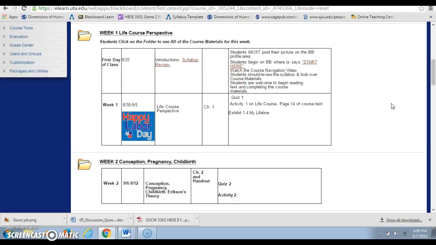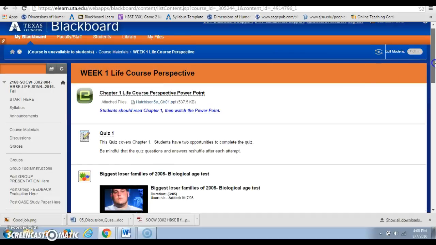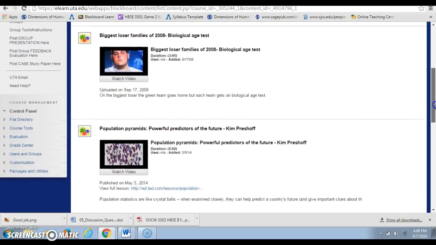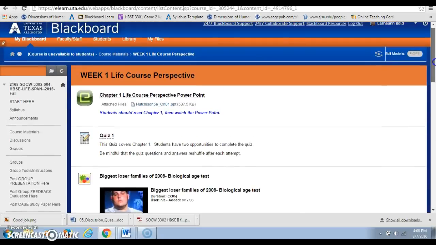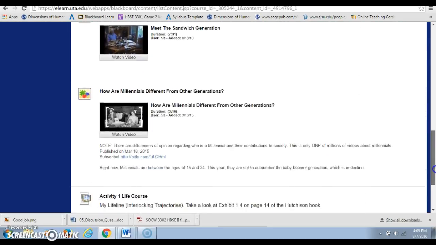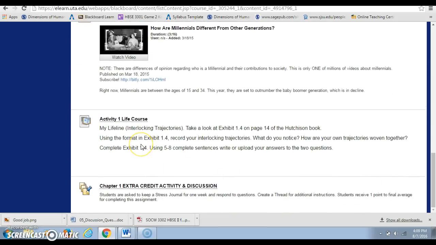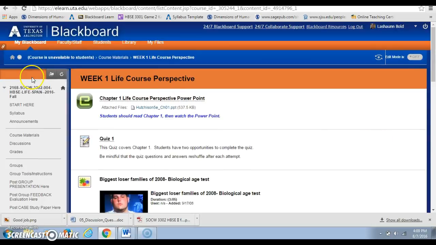As you look at each week, here you will see an area that you click on. So that's week 1. In this area are all the materials that you need for the first week. Okay? So everything that you need is here. Here's a PowerPoint, the quiz is here, the required videos are here, as well as any of the activities. Or, as you'll see, Chapter 1 has an extra credit already, extra credit in the class. That's exciting. Okay, so that's week 1.